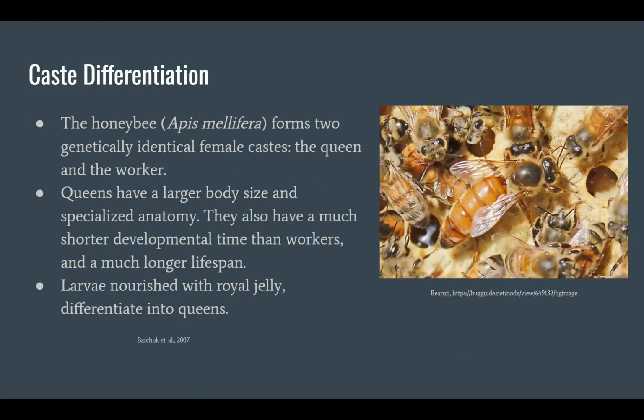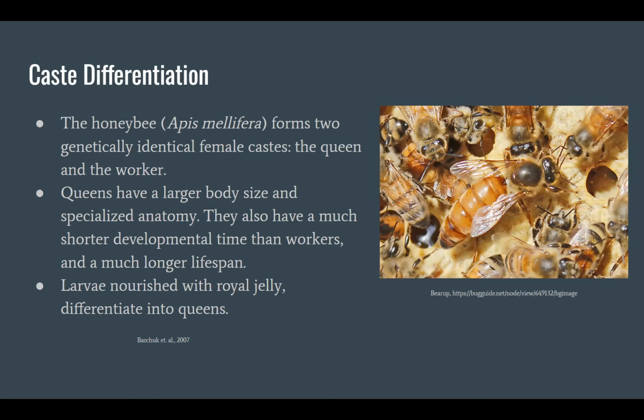As for caste differentiation, there are two genetically identical female castes, the queen and the worker class. Both castes are genetically identical but exhibit different phenotypic expression due to epigenetic regulation. This regulation is caused by the differing diets and the ingestion of royal jelly, which will be the focus of today. Queens have a much larger body size and specialized anatomy.